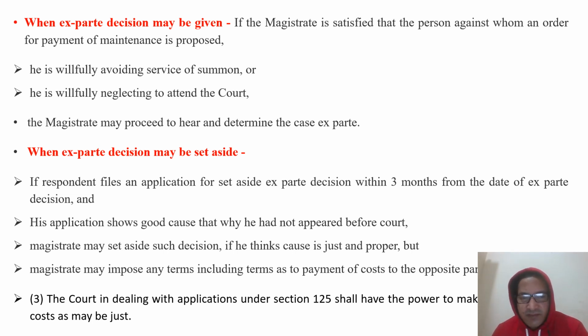The court, in dealing with an application under 125, shall have the power to make an order to provide costs as may be just and proper. So these are the powers given to the magistrate: he may pass an ex parte decision if the respondent does not appear even after service of the summons. And if the respondent afterward appears before the court, that ex parte decision may be set aside and a fresh proceeding may be started.